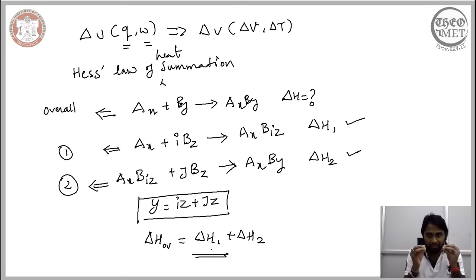Once we are able to do that, then we can calculate the thermodynamic changes associated with each of these steps, and then relate each of these steps and finally arrive at the overall change in the reaction and the corresponding thermodynamic changes. That is possible primarily because we are in a position to replace the path variables with state variables, and this is what we refer to as Hess's law of heat summation, or Hess's law of summation.